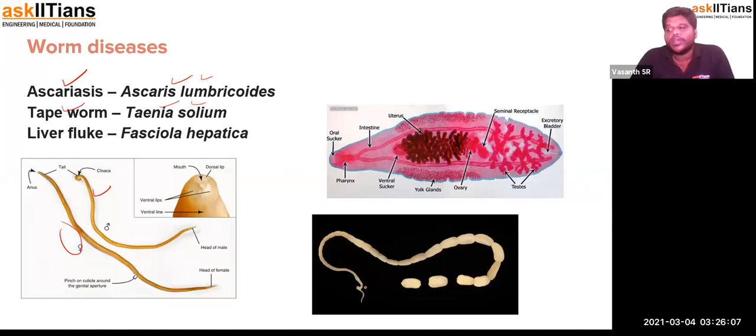Tapeworms are usually transferred to cattle and pigs. The spores spread all over the place where open defecation happens, because the infected person goes outside and defecates openly.